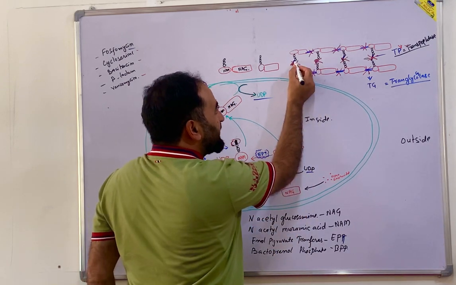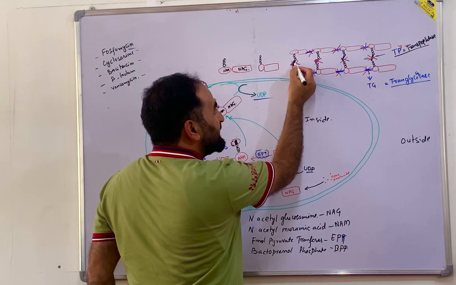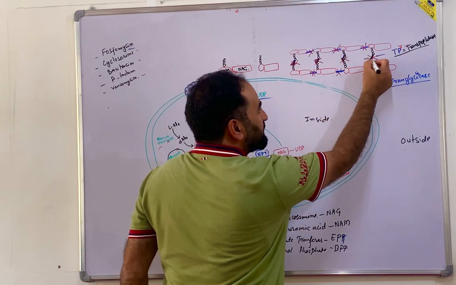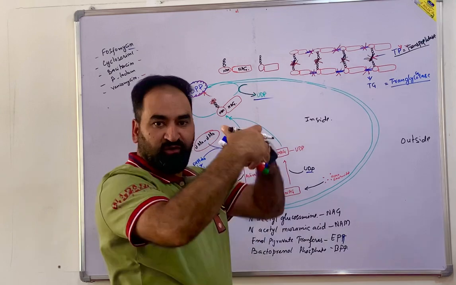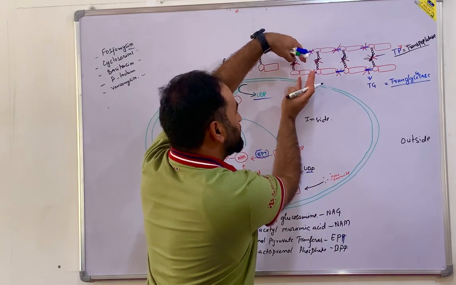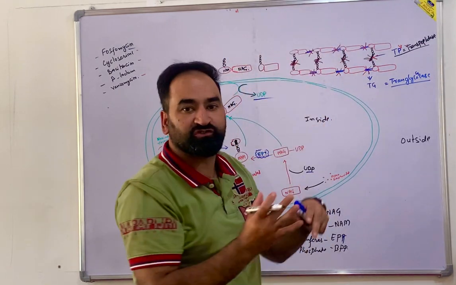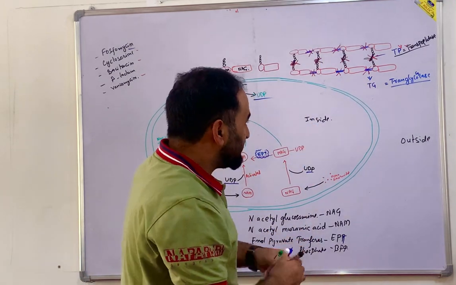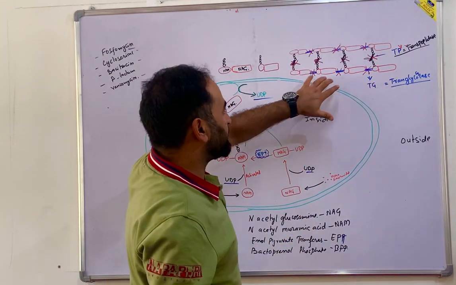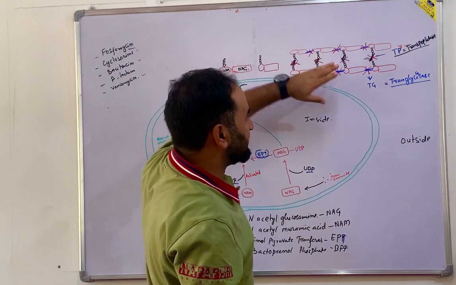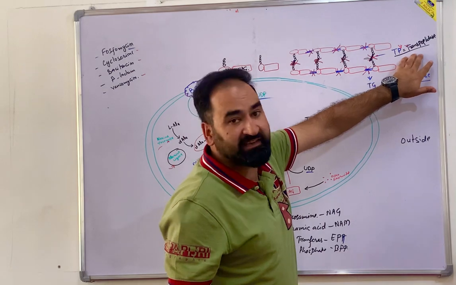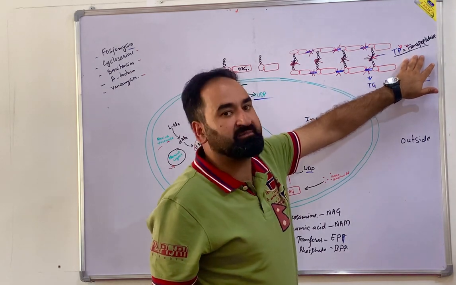So there occurs cross-bridging, cross-linking of the amino acids together. When there occurs the cross-linking, in this way your cell wall is ready. So after elongation there occurs the cross-linking. Elongation is carried out by transglycosylases and cross-linking is carried out by transpeptidases.